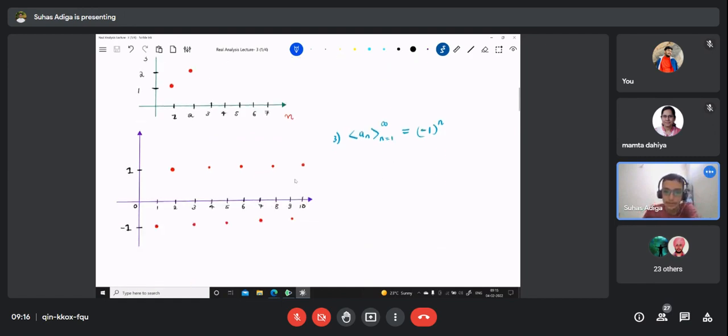Now I have one more sequence given by (-1)^n. For n equal to 1, it will be minus 1. For n equal to 2, it will be plus 1. So you can clearly see that for every odd number it will be minus 1, and for every even number it will be plus 1. So clearly, it is oscillating between minus 1 and 1, right? We call it an oscillatory sequence.